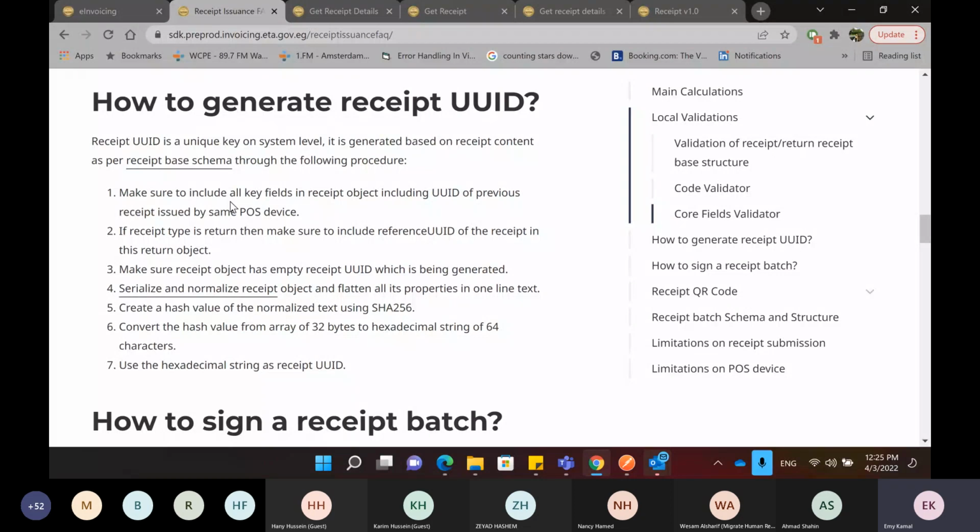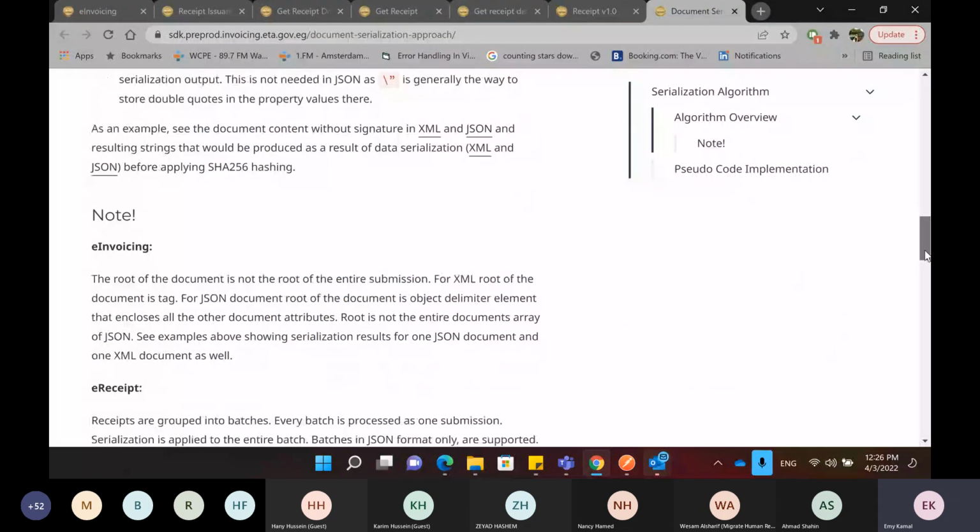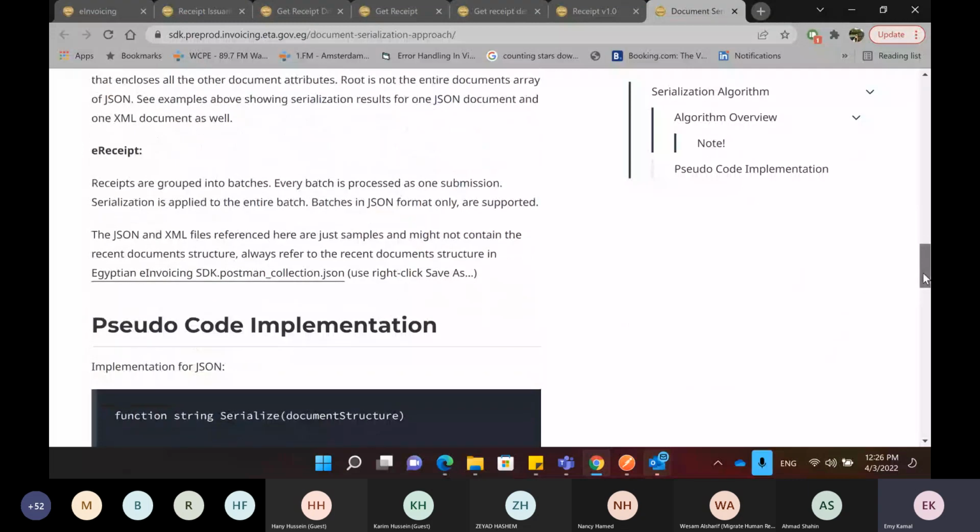And then on the fourth step, it will tell you to serialize and normalize the receipt, which is an operation that will be done on all the receipt's fields to make them all flattened in one line. And if you open the link, you will find another page that explains in detail, this is very technical, how you can serialize the receipt. What is the algorithm that is used? You just need to follow the algorithm to reach the serialization step of the receipt.